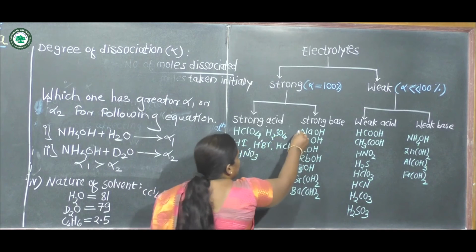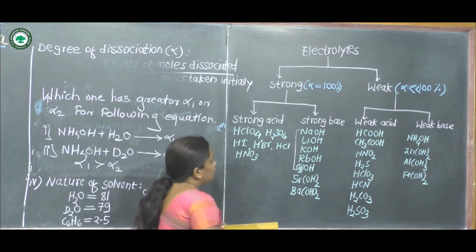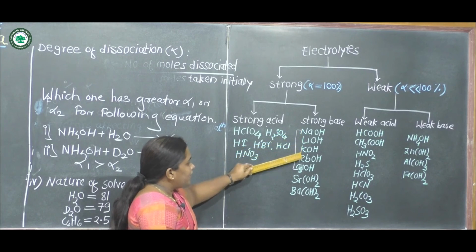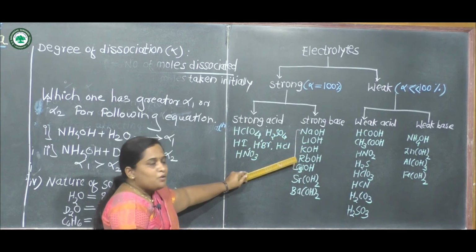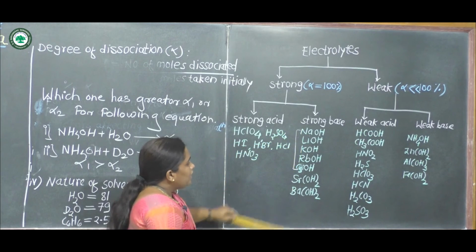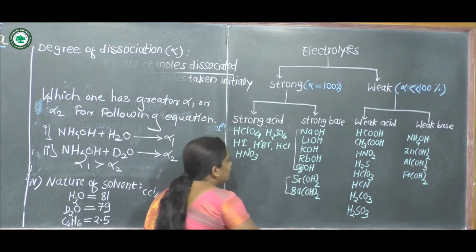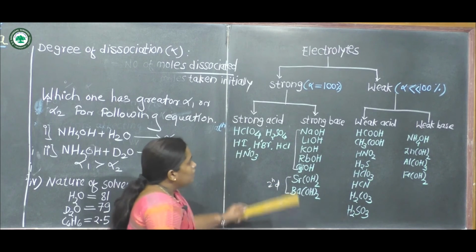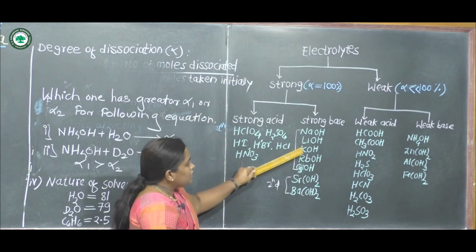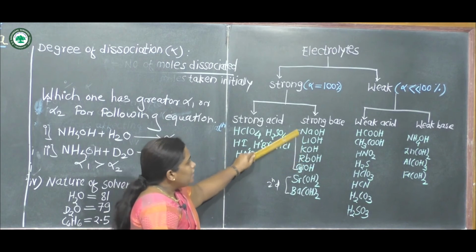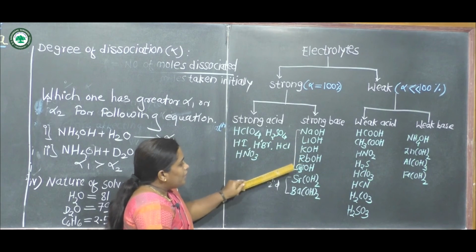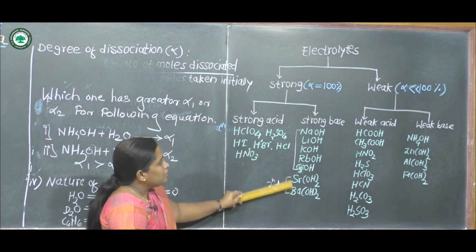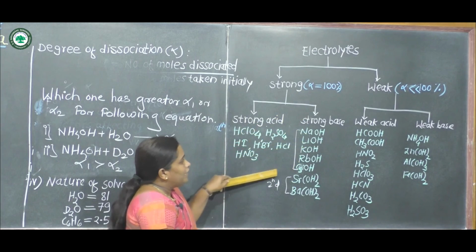For these elements, sodium, lithium, potassium, rubidium and cesium are first group elements, and strontium and barium are second group elements. These are the strong electrolytes.